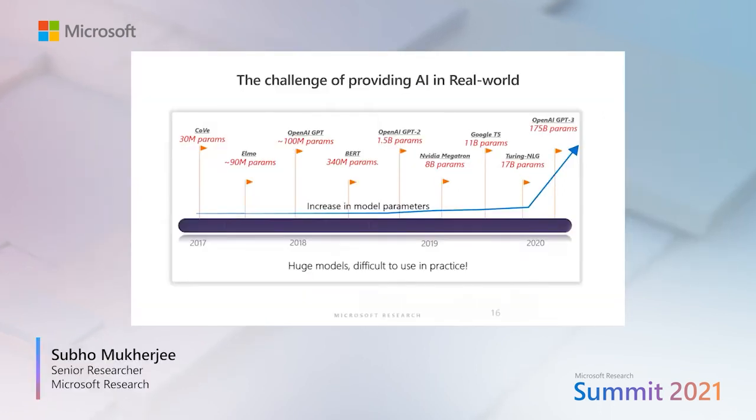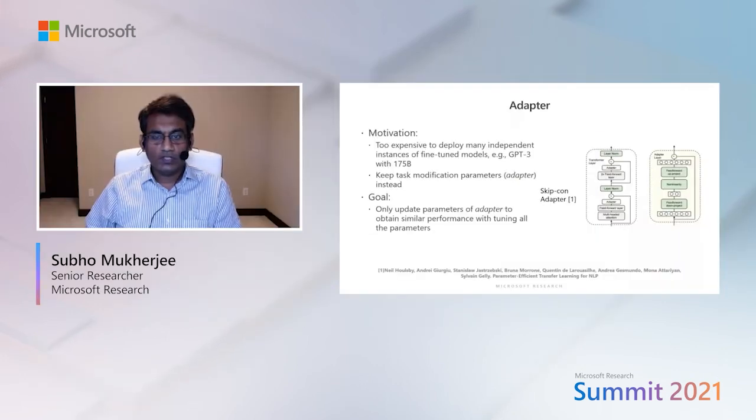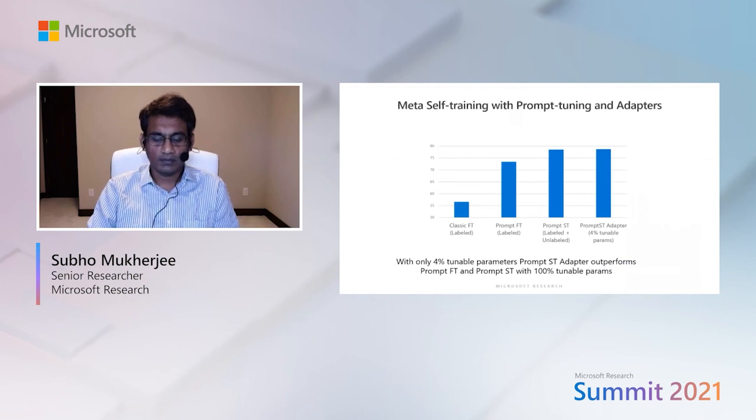Now let me shift gear and talk a bit about scalability. These pre-trained language models are huge in size, and it is difficult to use them in practice. So let me first talk a bit about adapters. So the core idea here is to use small tunable components or bottleneck layers in different layers of the neural network model. Now, instead of tuning the entire language model end to end, we will only tune these small adapter components. This makes it really efficient to deploy it for multiple tasks and scenarios where I need to keep only one copy of the original language model and several task-specific small adapter parameters.